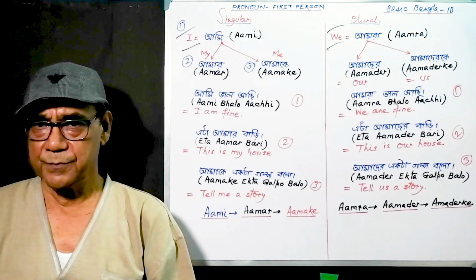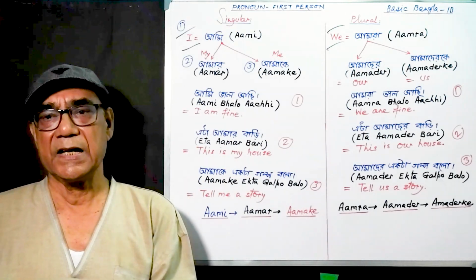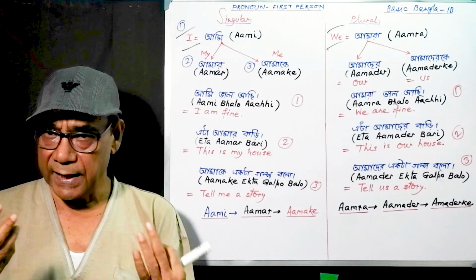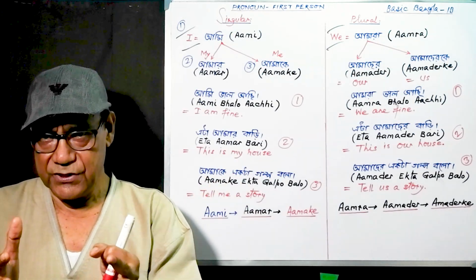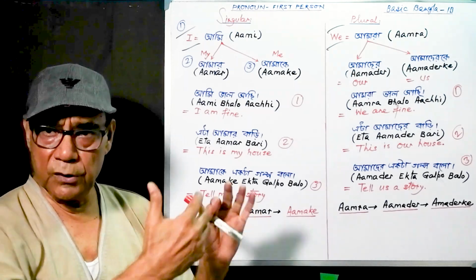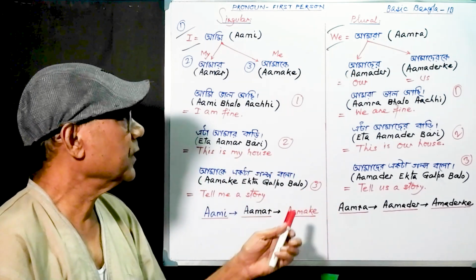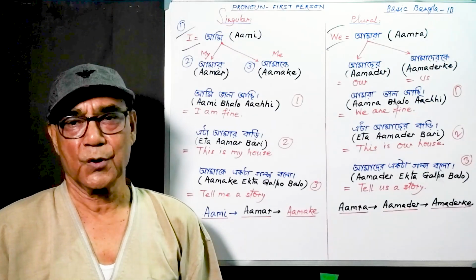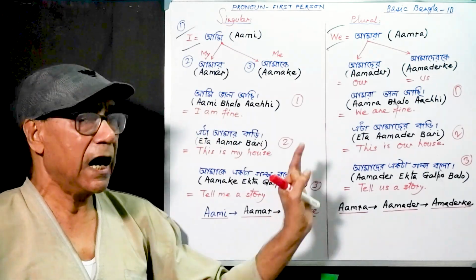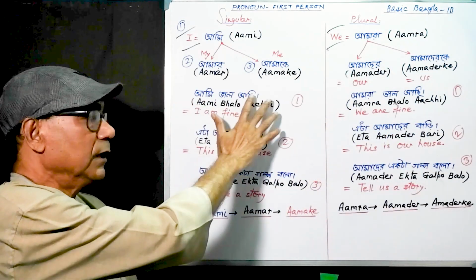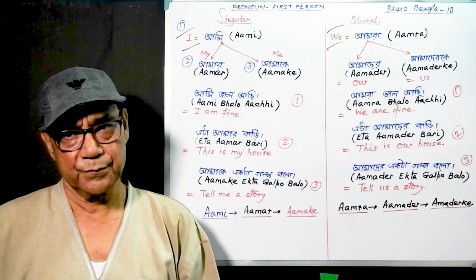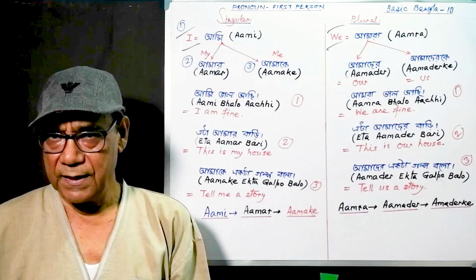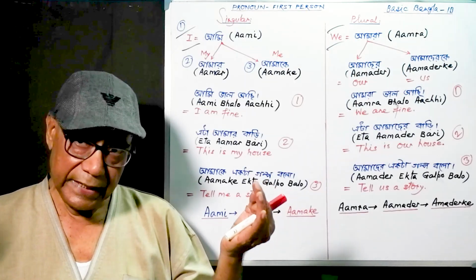Ami bhalo achi. Ami Gaan Gaai, I sing a song. Ami khela kori, I play. Then eta Aamar badi. This is my house. In the plural sense, construction is the same. Amra bhalo achi. Amra khela kori. We play. Amra Gaan Gaai. We sing.